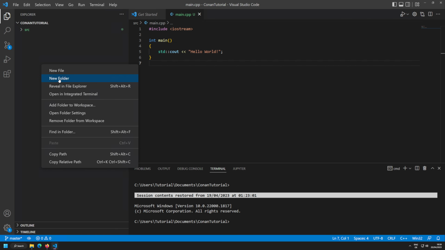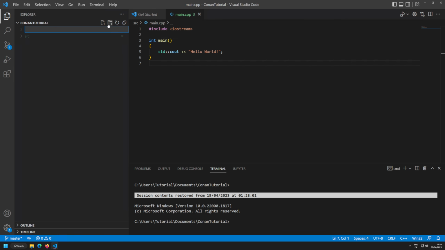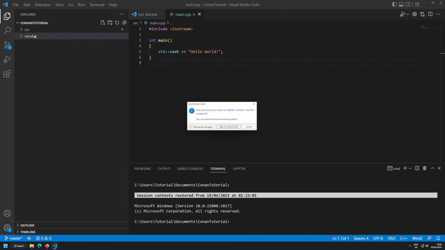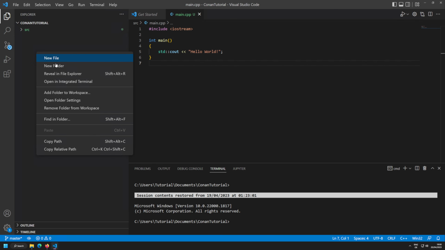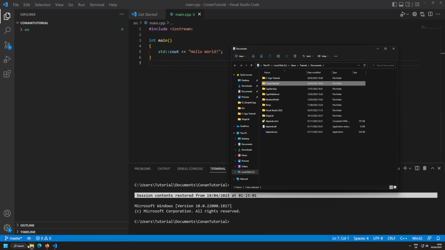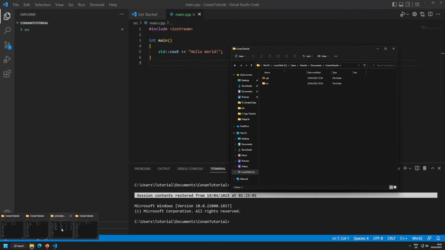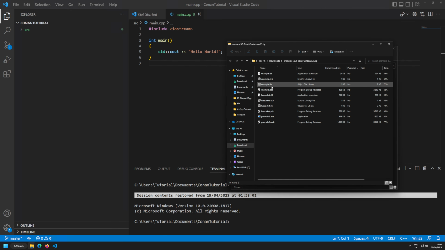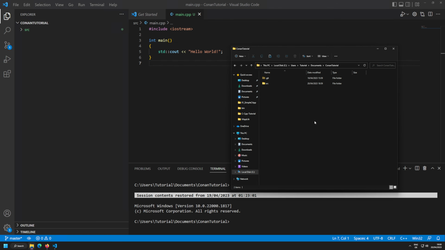So I want to maybe put Premake in its own folder. Let's create a new folder, let's call this vendor, and inside of this vendor folder I want to put in Premake, or do I? I'm just going to put Premake in the root folder because of multiple things. Let me quickly copy the premake5.exe from here to there.